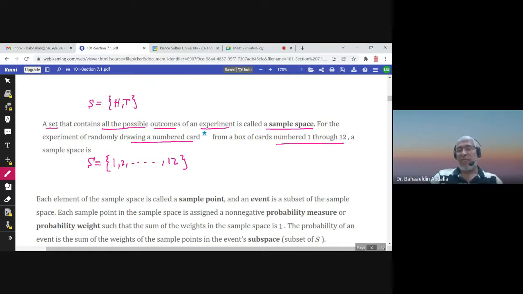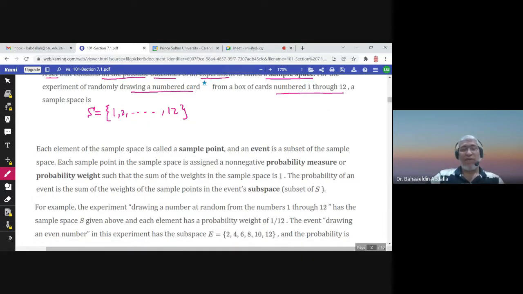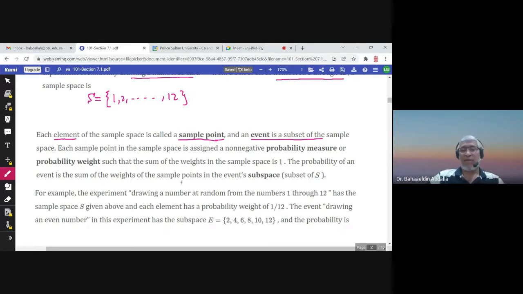So a possible outcome would be what? Would be 3, would be 4. Selecting a card, looking at the number, you will see a number from 1 to 12. All outcomes in a set are called the sample space. Each element of the sample space, 1 to 12 here, is called a sample point. What is an event? An event is a subset of the sample space. So for example, we can talk about the event of obtaining an even number or an odd number. It would be a subset of the sample space.